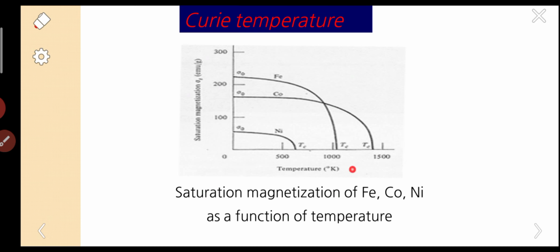When the temperature increases, all these values decrease. This is the graph regarding the experimental values.